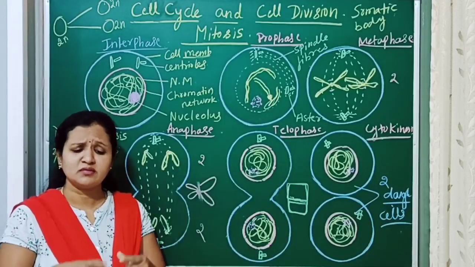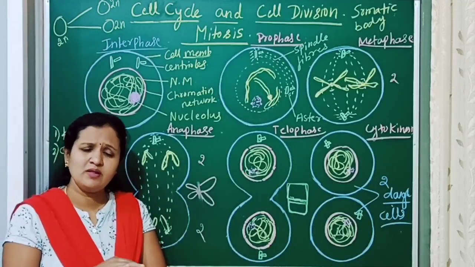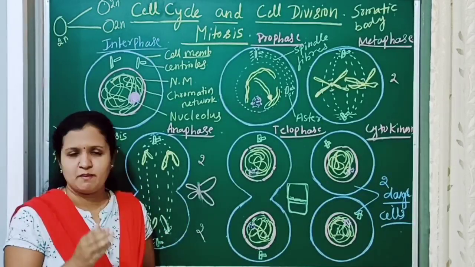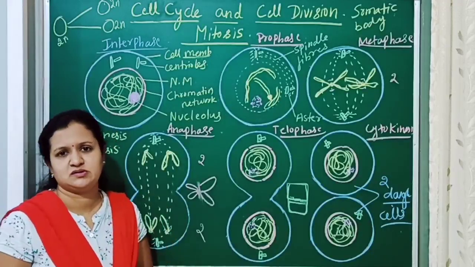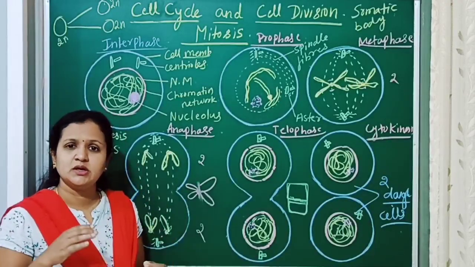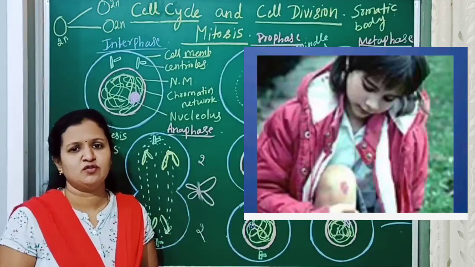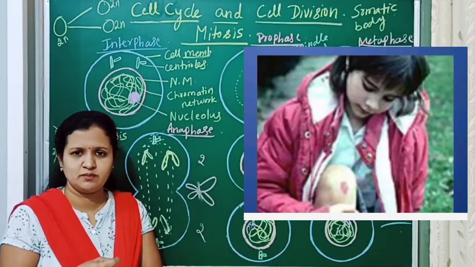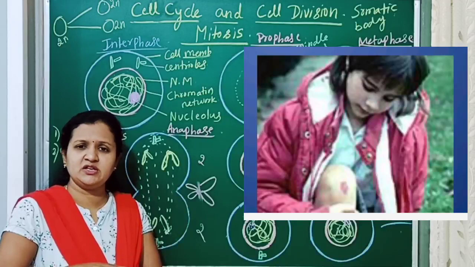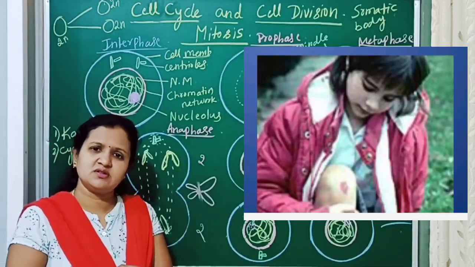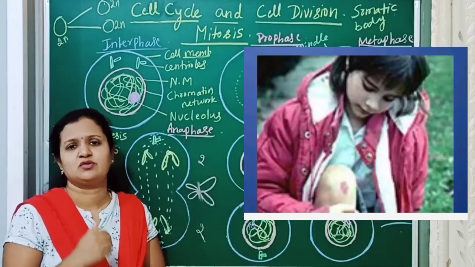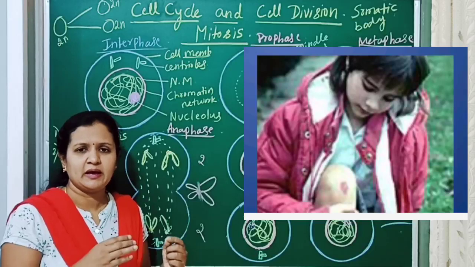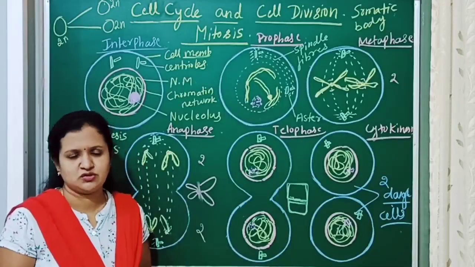Because of that, in the human body, all the cells have the same number of chromosomes. That is because of mitosis. That is the beauty of mitosis. It also helps in the repair and regeneration of cells. When you fall, some tissues and cells are ruptured, and those are repaired and regenerated. After a few days, the cells are replaced. That is because of mitosis, which helps in the repair, replacement and regeneration of cells.